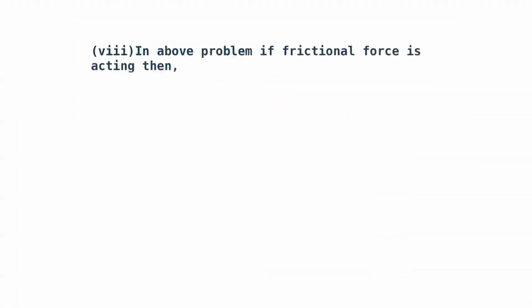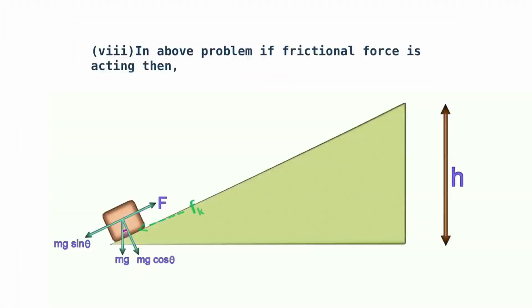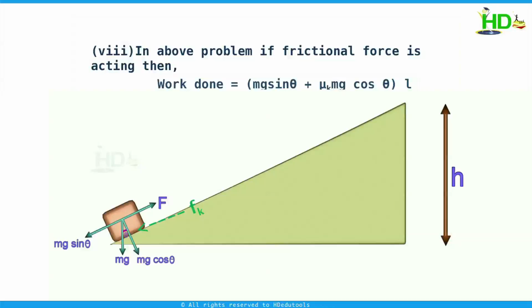In the same problem, if we consider frictional forces, then work done is greater compared to mgh. The minimum force required to move this body is mg sin theta plus frictional force, that is mg sin theta plus mu k mg cos theta, into L, which is not equal to mgh.